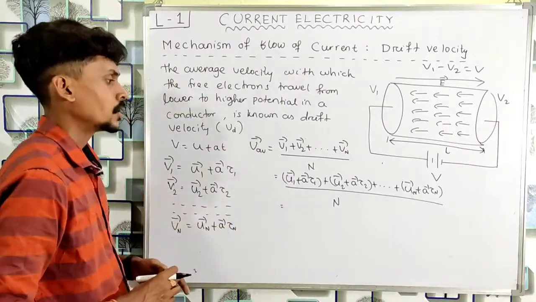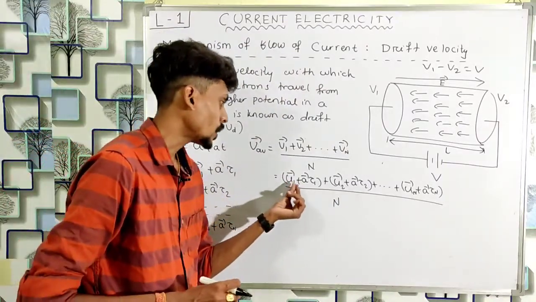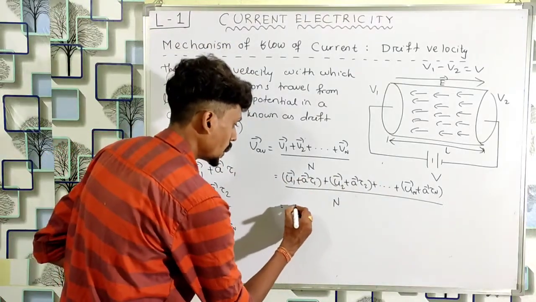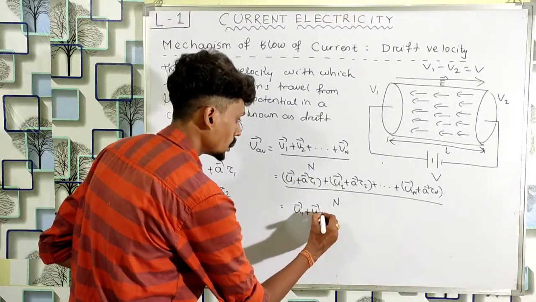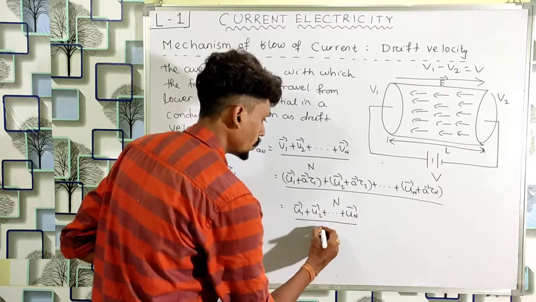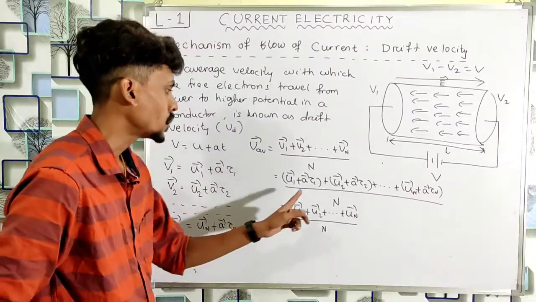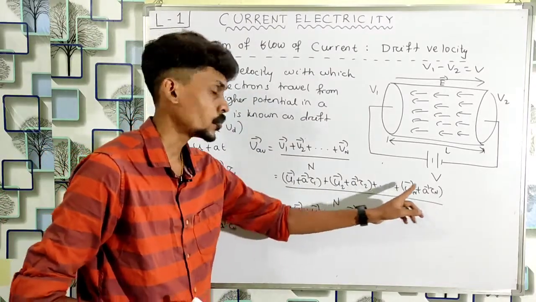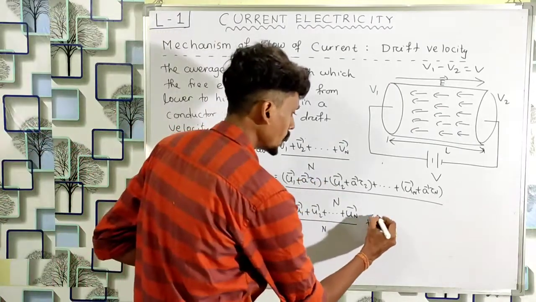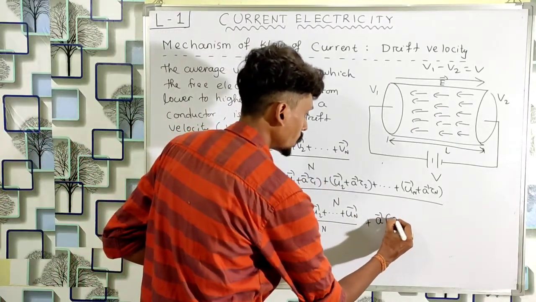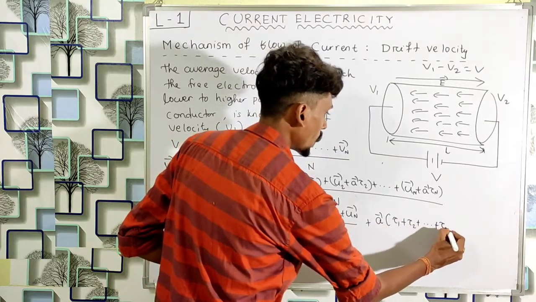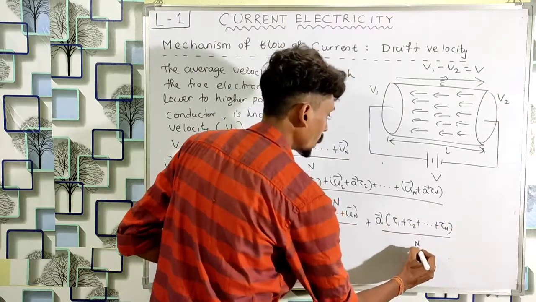Now I will write u1 plus u2 plus un separately. So I can write that u1 vector plus u2 vector plus up to un vector divided by n. And now I have this a tau 1 plus a tau 2 up to a tau n, and I can take a common. So I can write a vector whole into tau 1 plus tau 2 plus up to tau n by n.